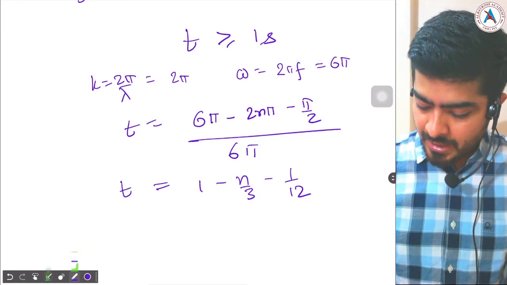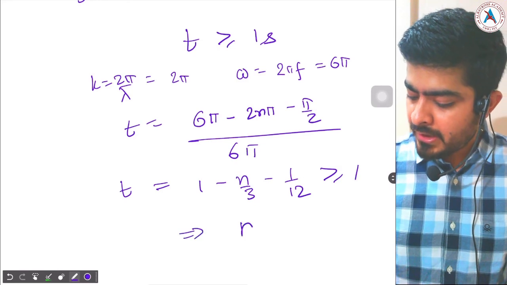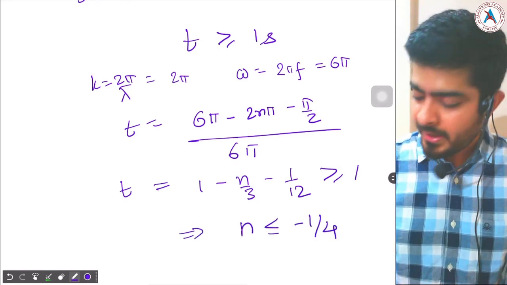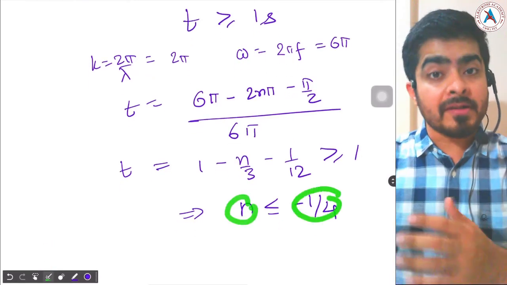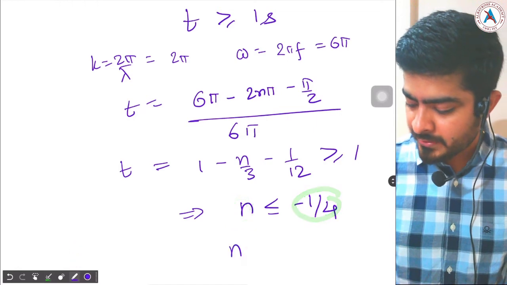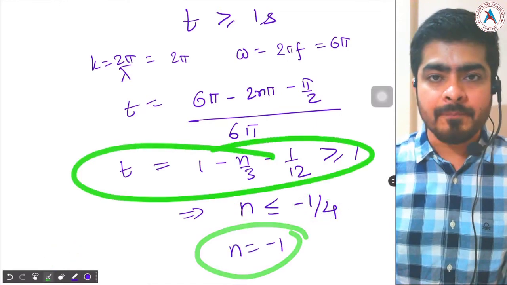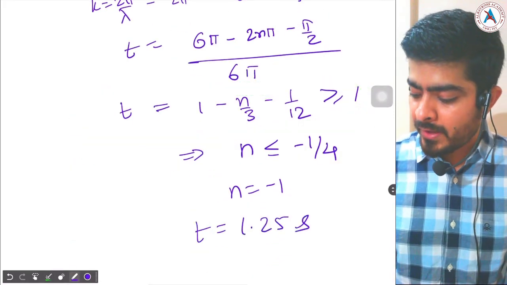So time t should be greater than or equal to 1 second. So from here you will get n less than or equal to minus 1 by 4. Alright. Now what is the integer value of n less than minus 1 by 4? The highest value. So we'll take n equal to minus 1, and put it in this formula for time. Then you will get time t equal to 1.25 seconds, and this is your answer.